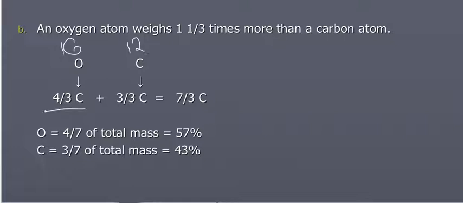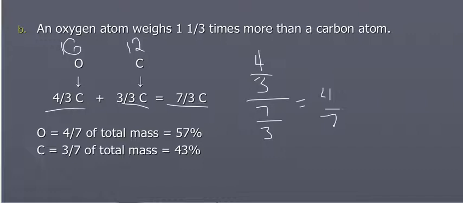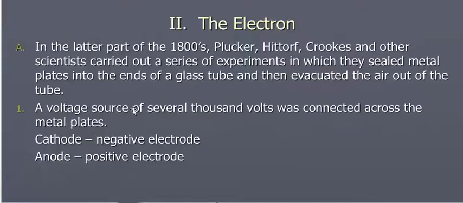So here's oxygen, 4/3 C. I'm putting everything in simplest terms. Carbon is 3/3 carbon. My sum will be 7/3 carbon. Well, 4/3 divided by 7/3 would give you 4/7, and this is for oxygen. And 4/7 is always 57%. And then carbon would be the 3/7 of the total mass, which would be 43%. So this is just kind of putting everything into like terms. That's why I used carbon here instead of oxygen.